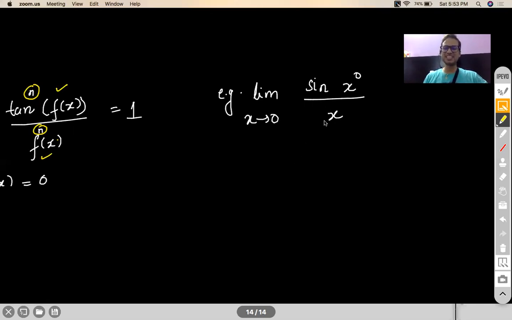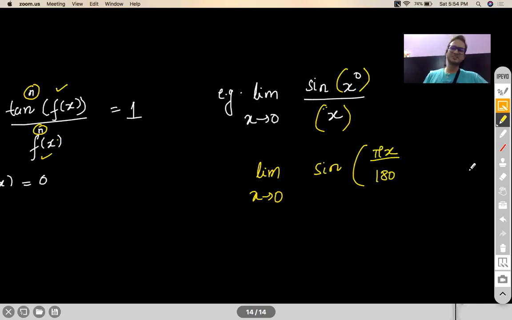Correct, Madhav, absolutely. You see, this function is tending to 0, no doubt about that. This function is also tending to 0. But are they the same things? No. One is in degrees, other is in radians. If nothing is there, it is in radians, right? So what I have to do in order to solve this question, I need to write it like this. Sine x degrees could be written as pi x by 180 radians. So now when you are evaluating it, you understand that this function is different from this. So what we have to do is we need to make the same function over here.